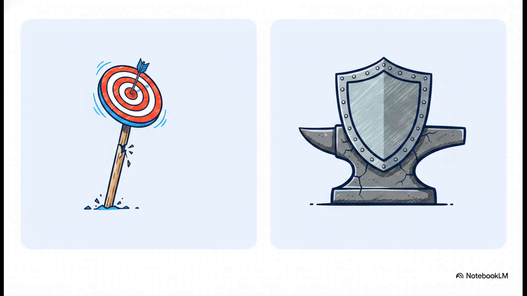This brings our masterclass to its climax, because the ultimate goal of this OS upgrade isn't just to give you some shiny new to-do list. It is to completely rewrite your core identity. We really need to look at the fundamental difference in how your brain processes goals versus standards. Goals are fragile. They establish a nice direction you want to go, sure, but they rely entirely on willpower. On a hard day, when your energy is completely shot, a goal feels optional. Your brain will find an excuse.